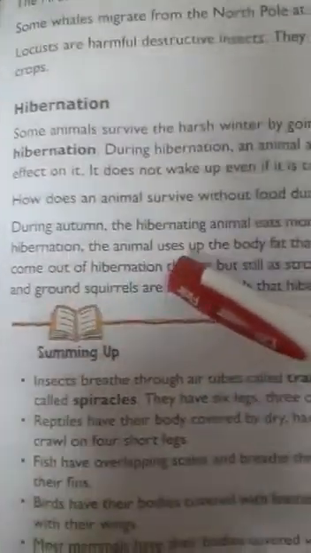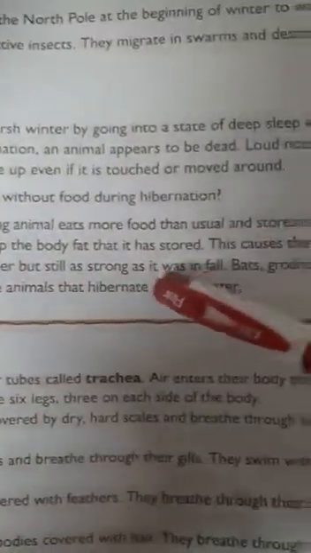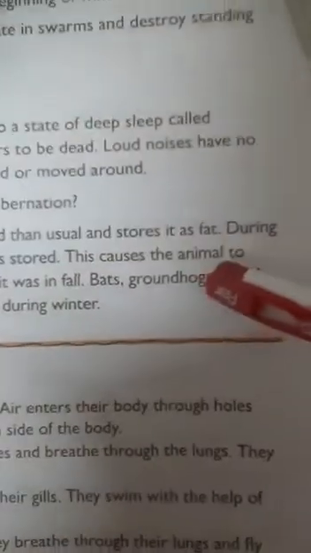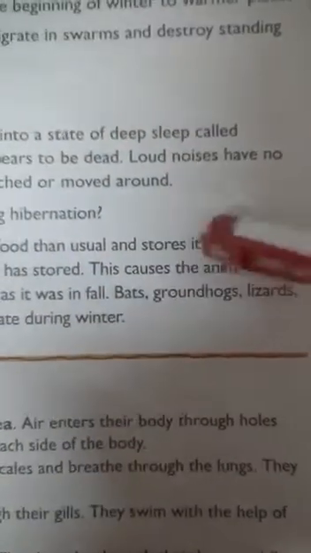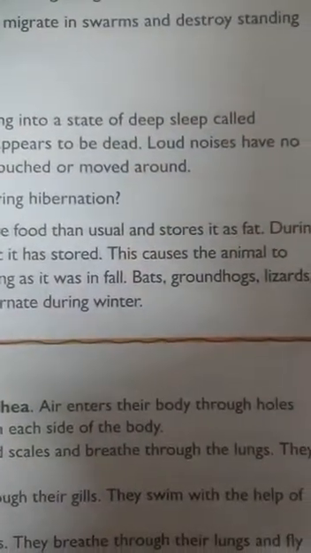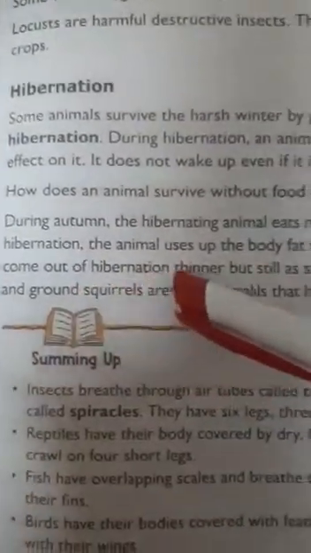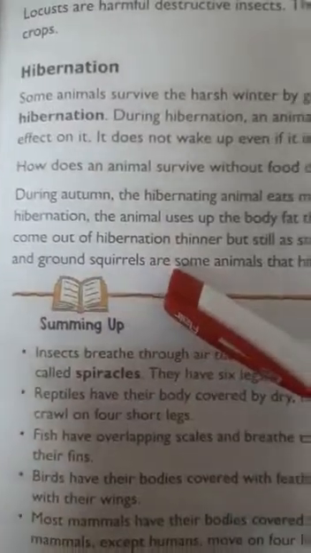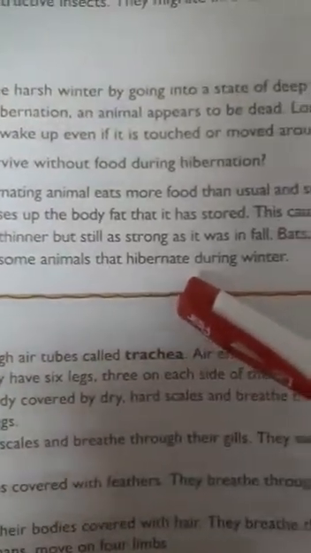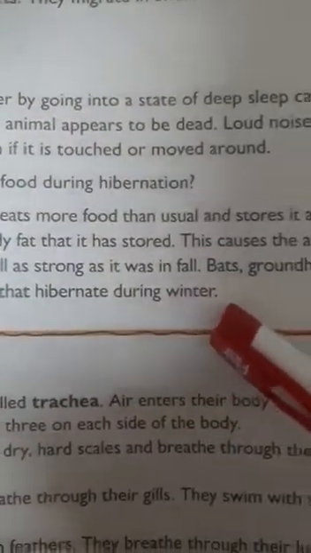During autumn, the hibernating animals eat more food than usual and store it as fat. See, these animals in other seasons, in other favorable conditions, eat more and store it as fats. During hibernation, the animal uses up the body fat that it has stored. This causes the animal to come out of hibernation thinner but still as strong as it was in fall.